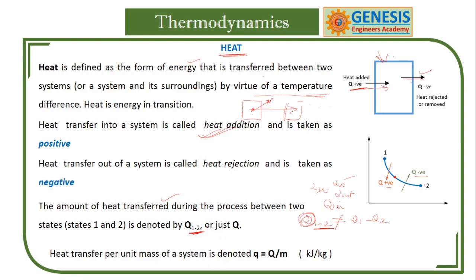This is called extensive. If it is to be specific, you have to divide by mass. So small q means specific, and capital Q is extensive. These are the letters we use to distinguish the two. So this is all about heat.